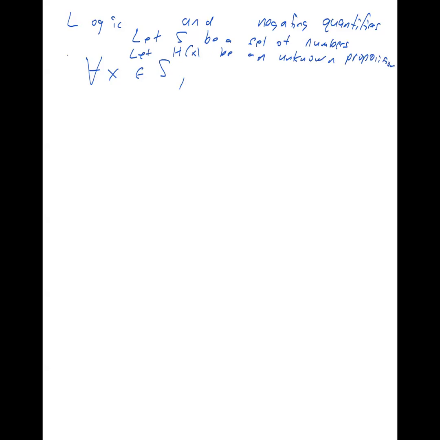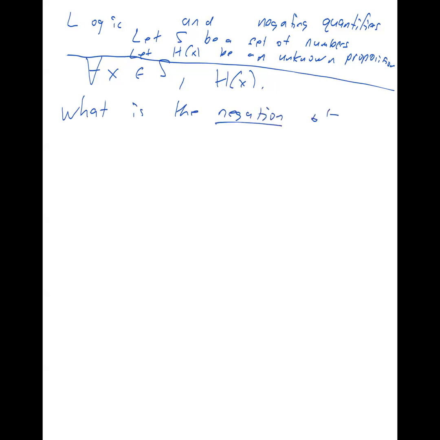So if I had the statement for all x that are in the set S, then H of x is true, that's what that means. For all x in the set S, H of x is true. What's the negation of that? What is the logical negation of this statement right here? So what's the negation of the for all something?